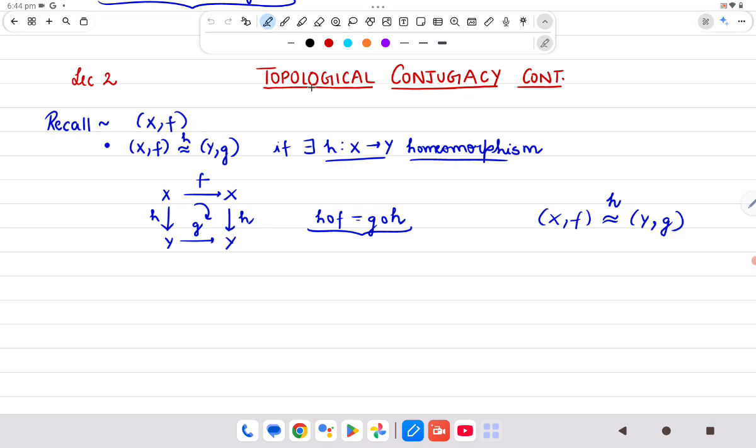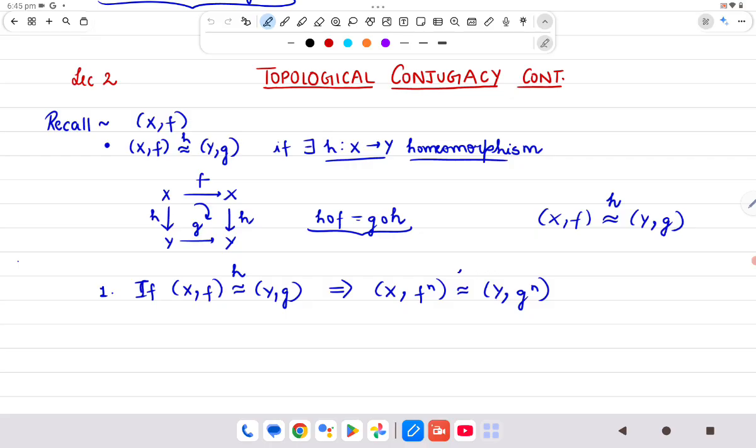Then we talked about three important results, which we can call our topological dynamical properties. First of all, the first result was: if we have two dynamical systems (X, f) and (Y, g) topologically conjugate to each other, then (X, f^n) and (Y, g^n), these two dynamical systems are also topologically conjugate, and the homeomorphism which makes it so is the same h only. Okay.